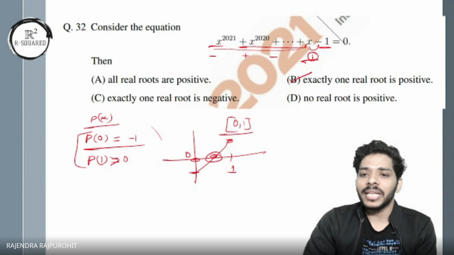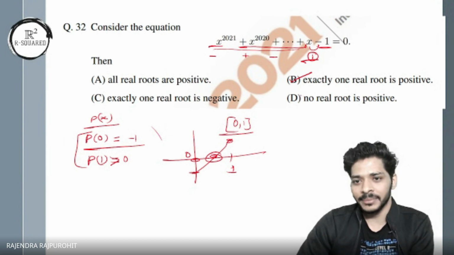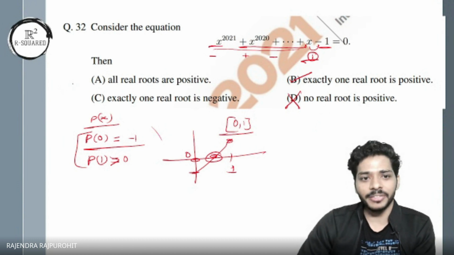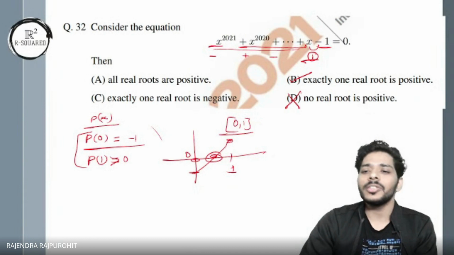But I do not have to, because the question is somewhat easy comparatively. So we can discard option D, that no real root is positive. We have a positive root. Now between A and C, or none of them, we have to select. So we started solving it.